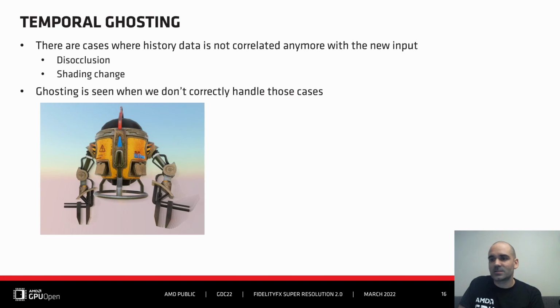That's, for instance, the case for lighting condition changes or animated textures. In those cases, traces of the previous frames will be visible in the final accumulated frame. This is commonly referred to as ghosting, as seen on this picture. You can see the previous position of the drone still being visible in the final frame. So let's see how we can address that.